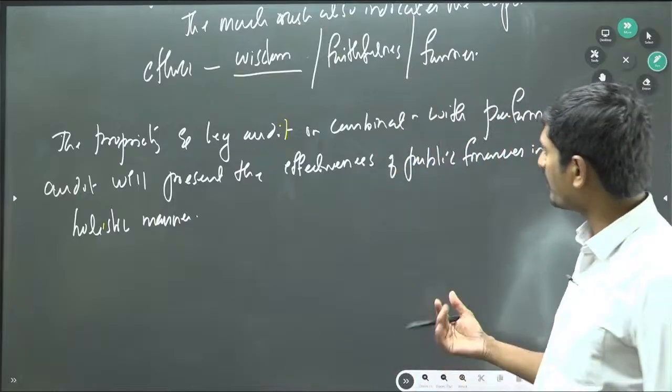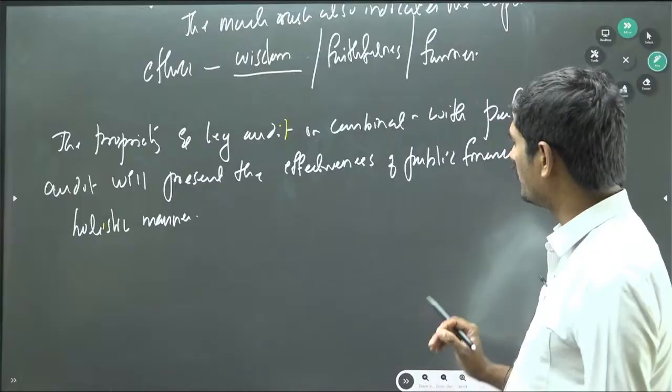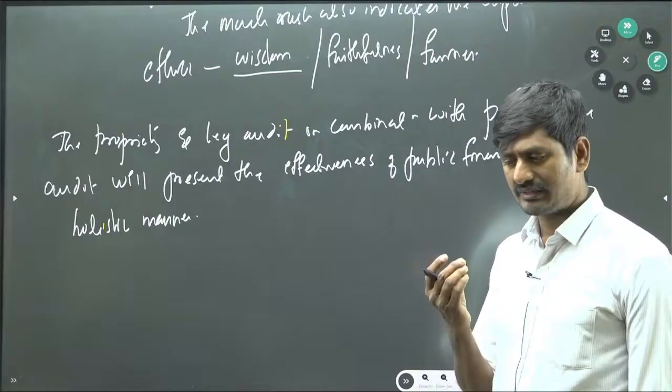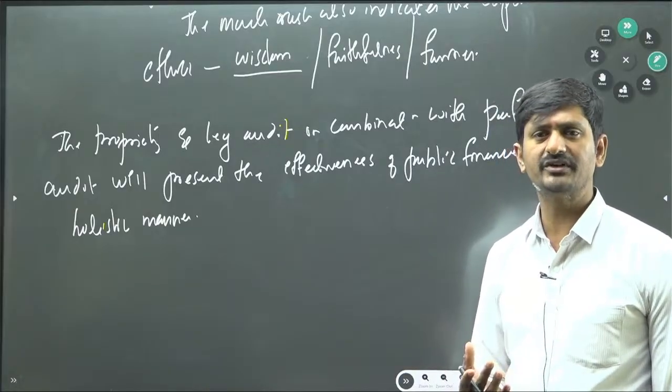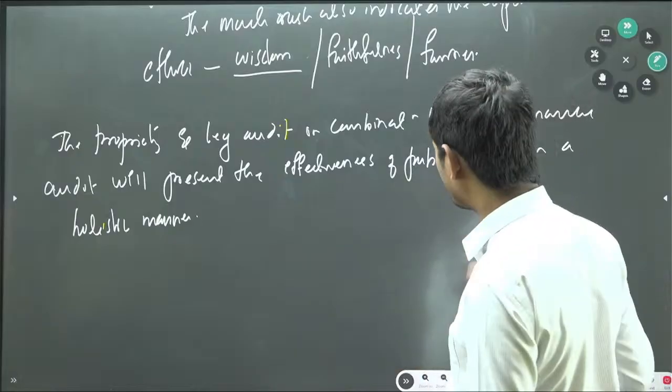Right. So performance audit means it is an audit whether the funds are able to achieve efficiency, economy and effectiveness, whether the funds allocation or expenditure has resulted in the achievement of goals or not. Okay. So this is how we can understand.